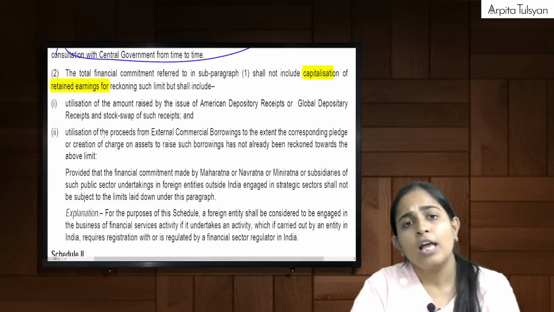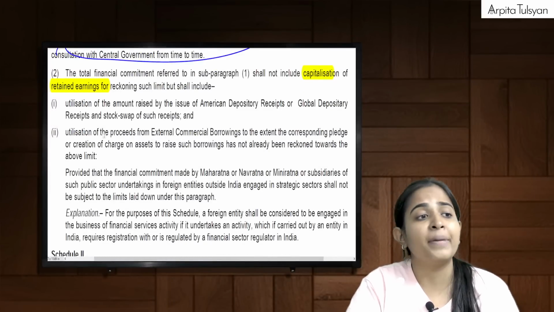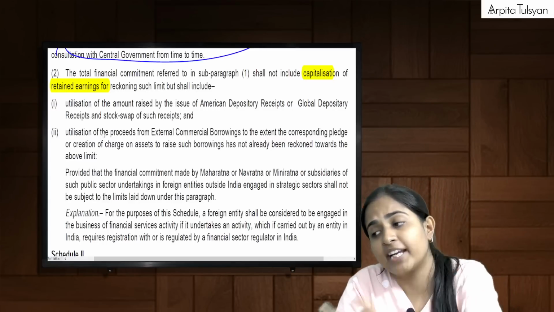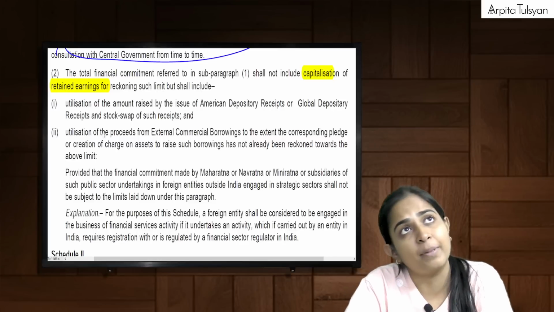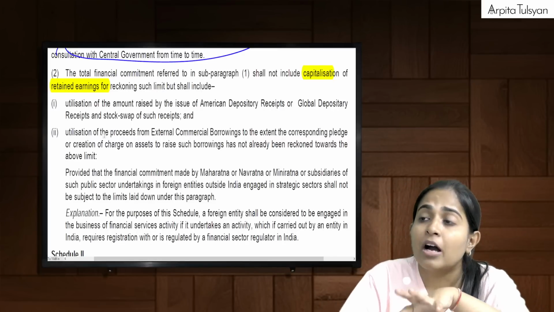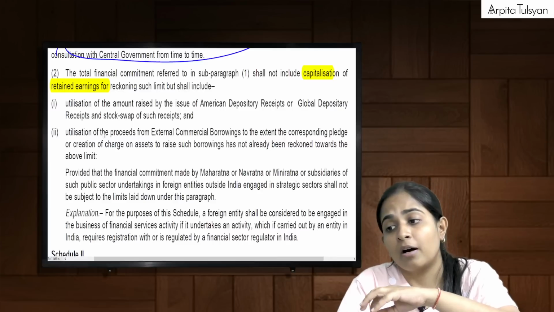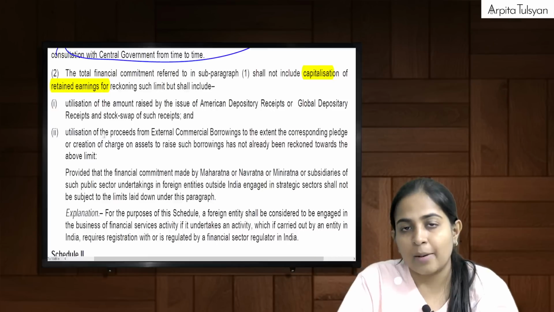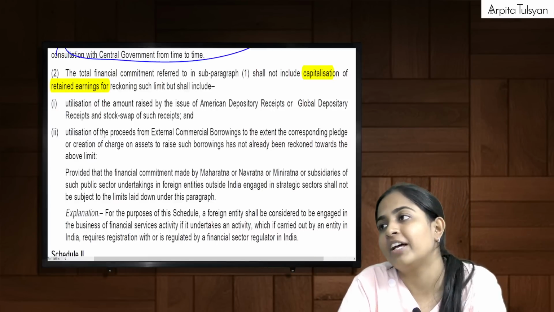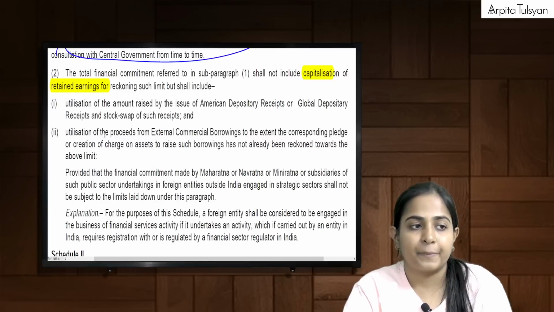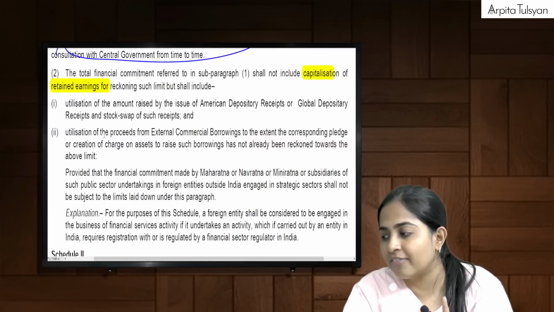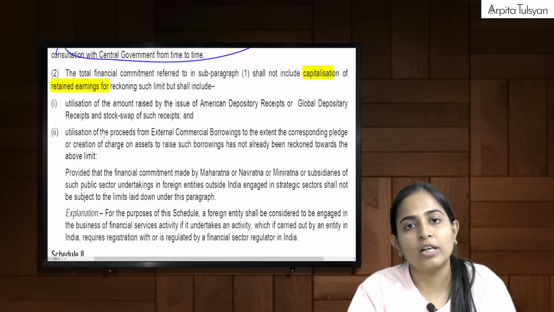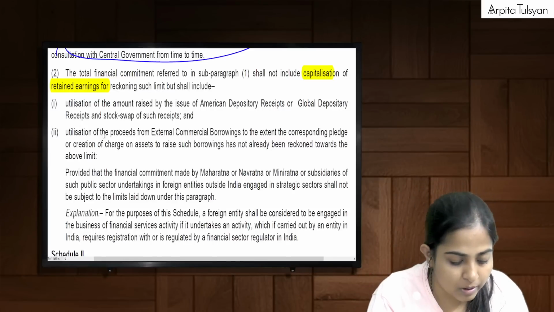Rest everything will be. Suppose we have made any financial commitment by issue of ADR, GDR, that will be considered. If we have made any financial commitment by stock swaps, even that will be considered. Suppose we have made any financial commitment by utilizing the proceeds from external commercial borrowings. We have borrowed money externally, and from that if we have done ODI, even that will be considered in the limit. Are you clear with this? Only one thing will not be considered, that is capitalization of retained earnings. Are you clear with this? Yes? Okay. Now listen.